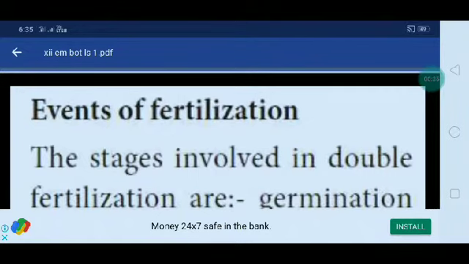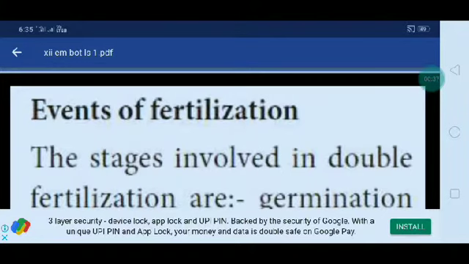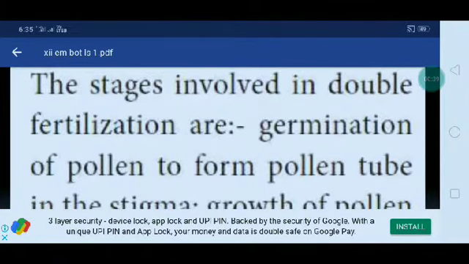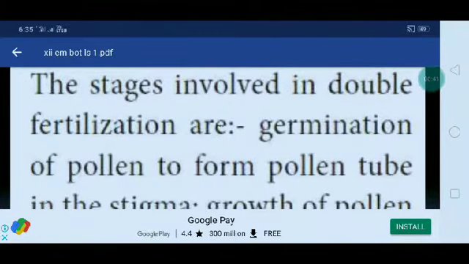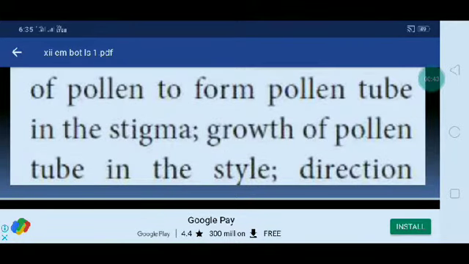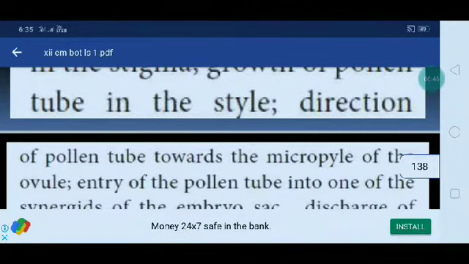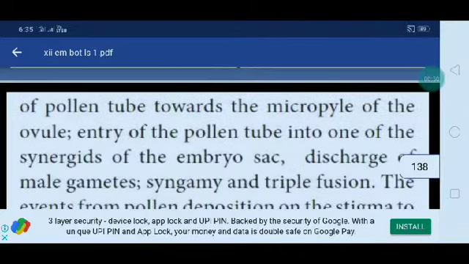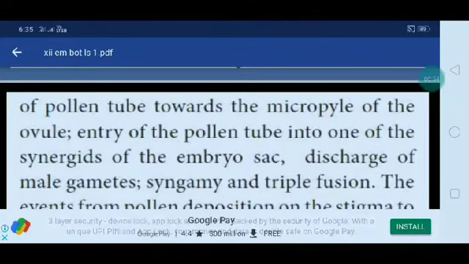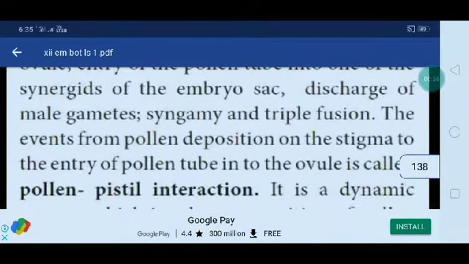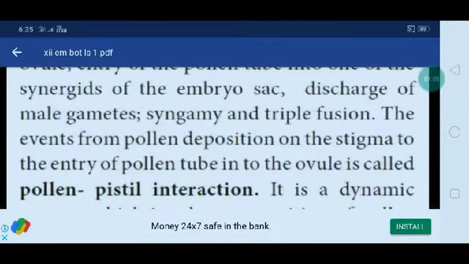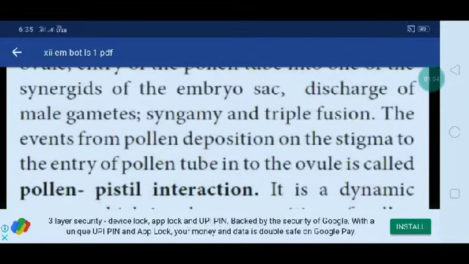The stages involved in double fertilization are germination of pollen to form the pollen tube in the stigma, growth of the pollen tube in the style, direction of the pollen tube towards the micropyle of the ovule, entry of the pollen tube into one of the synergids of the embryo sac, discharge of male gametes, syngamy and triple fusion. The events from pollen deposition on the stigma to entry of the pollen tube into the ovule are called pollen-pistil interaction.